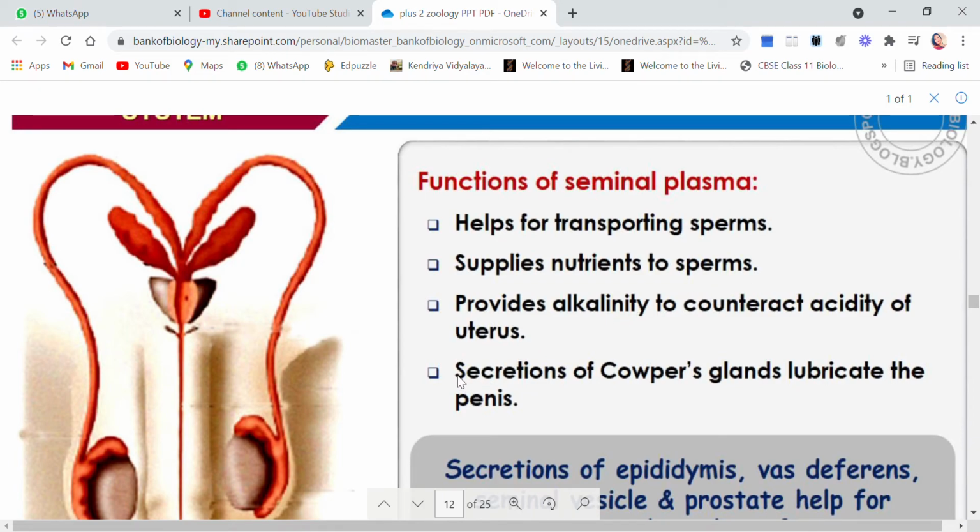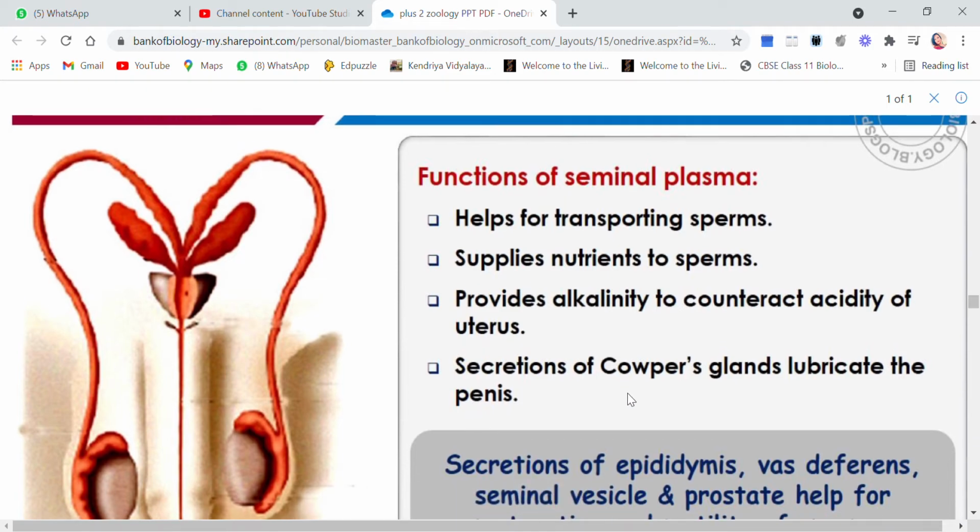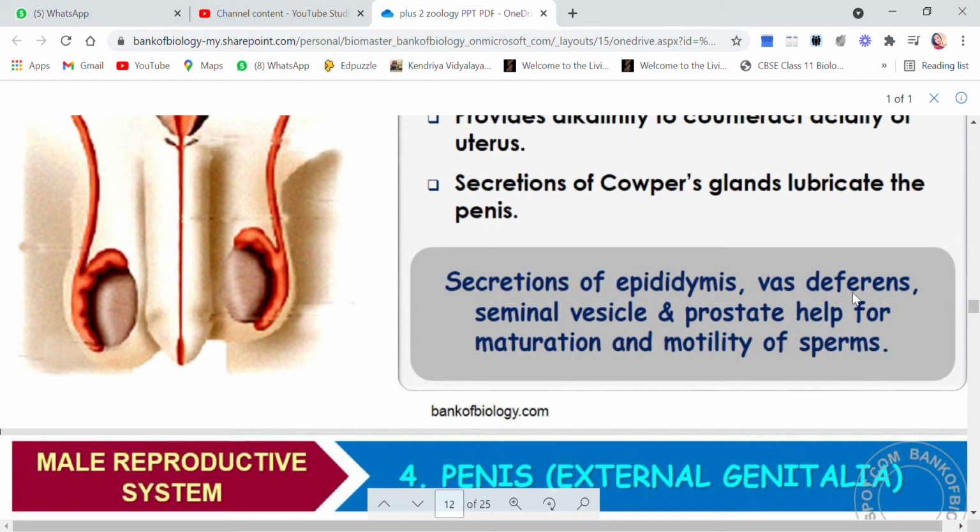Then the secretion of Cooper's gland or bulbourethral gland helps in lubrication of the penis so that the penis can penetrate the vagina easily. Secretions of epididymis, vas deferens, seminal vesicle and prostate help in the maturation and motility of the sperms, because sperms are the ones which will have to move and meet the egg. So their motility is quite important.